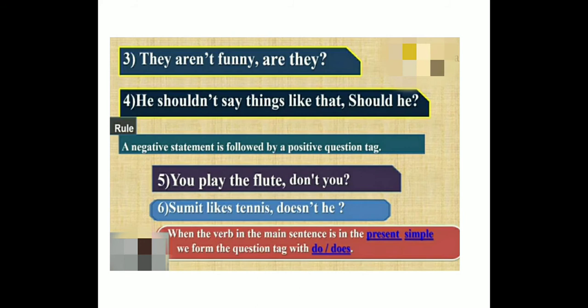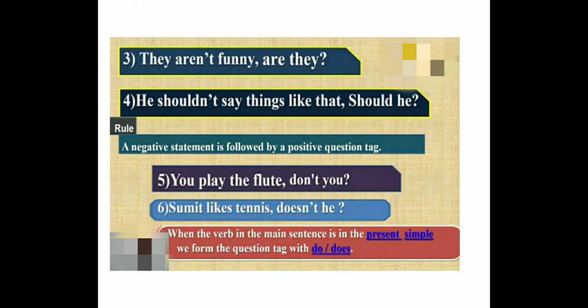Is it clear? You play the flute. You play the flute. So don't you. Okay? Sumit likes tennis, doesn't he? When the verb in the main sentence is in the present simple, we form the question tag with do or does.